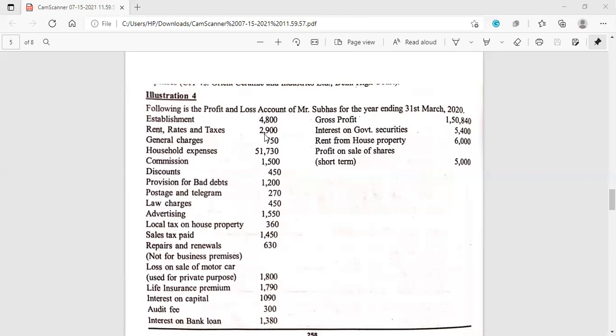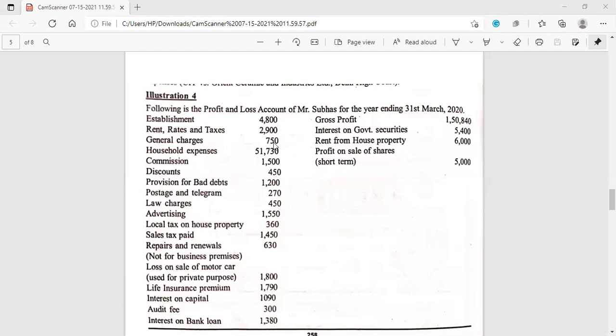Rent, rates and taxes 2,900 is debited in the profit and loss account. But we have to see the additional information for the precise treatment, okay, that we are going to see a little later. General charges 750 is there. Again, for what these general charges are charged, that we have to see. If something is there in the additional information, accordingly we have to treat. If nothing is there, we can consider it as business expenditure.